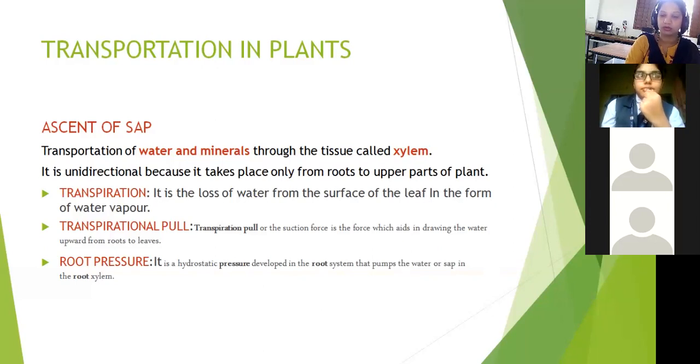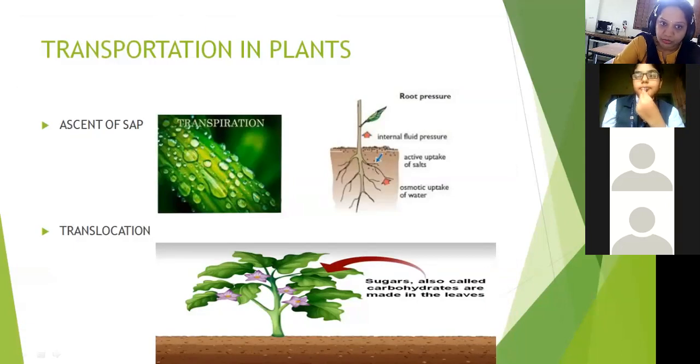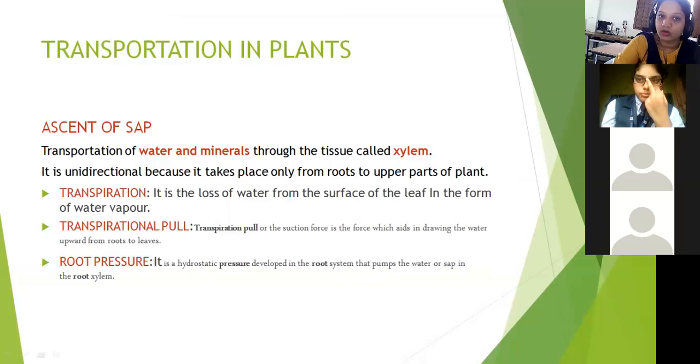There is loss of water from the surface of the leaf that takes place in the form of water vapor, right? The loss of water in the form of water vapor. You can see in the previous picture, there are a few droplets here. That is nothing but transpiration. So, whenever there is loss of water taking place, a vacuum is created.